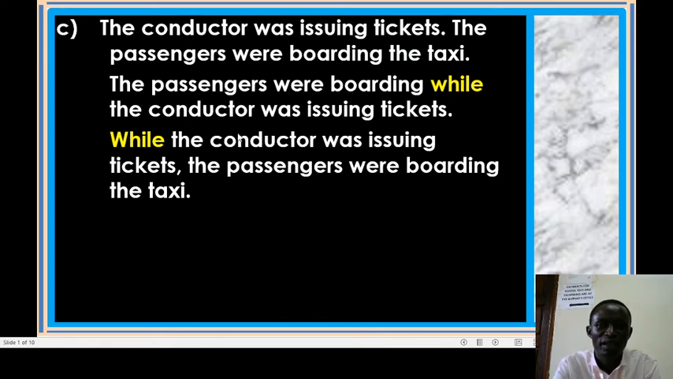Remember not to leave out the word "the" before taxi, because the taxi was described. It was in the question. So we end up saying, while the conductor was issuing tickets, the passengers were boarding the taxi.